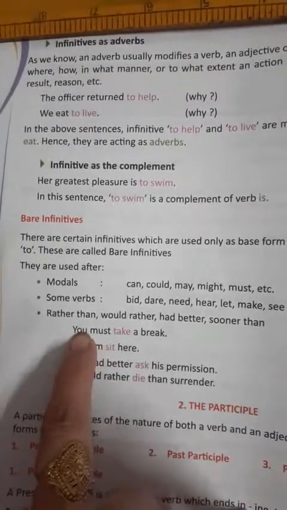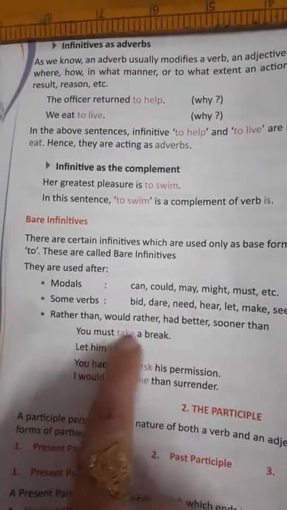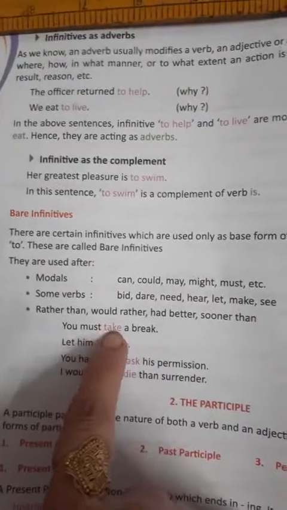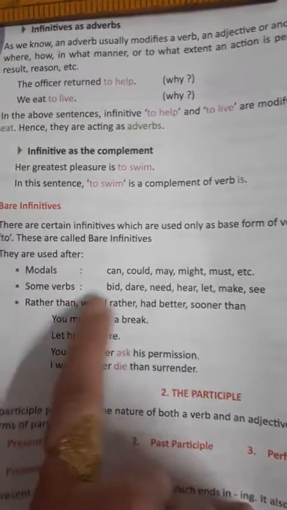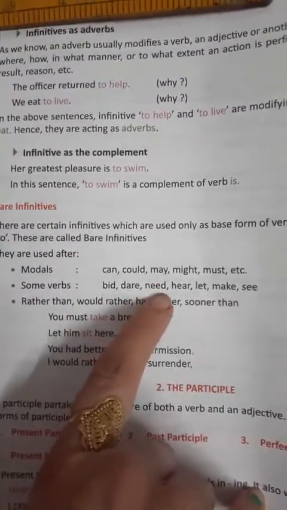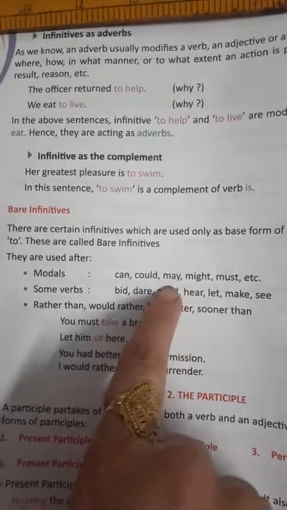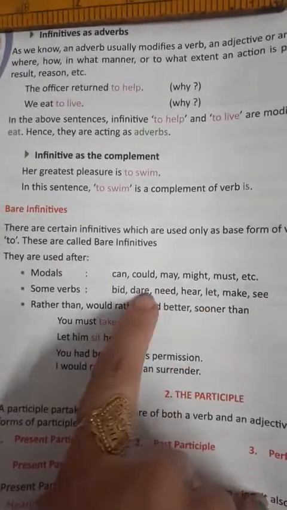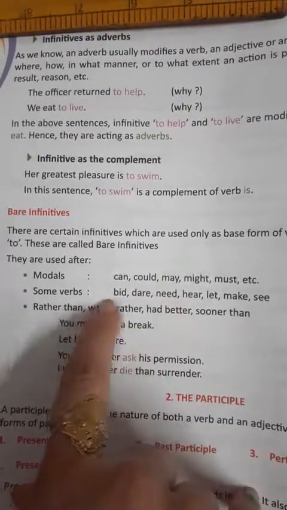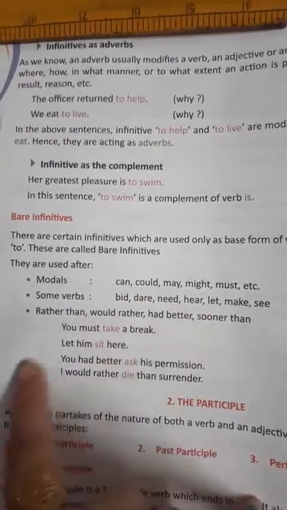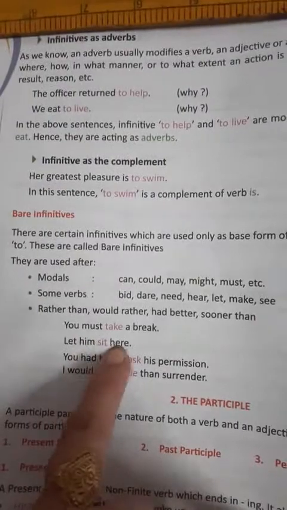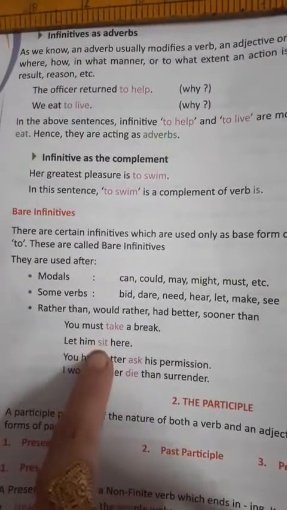So according to the subject there will be no change. Some verbs like bid, dare, need, hear, let, make, see: when these verbs are there, the bare infinitive will be used after them. Like, let him sit here; to sit will not come.